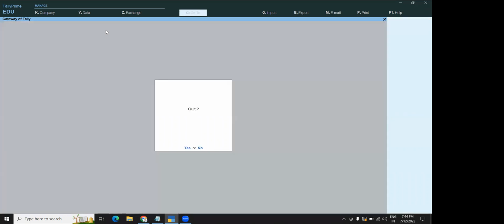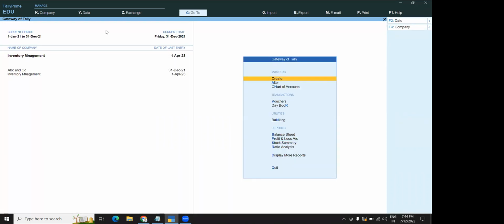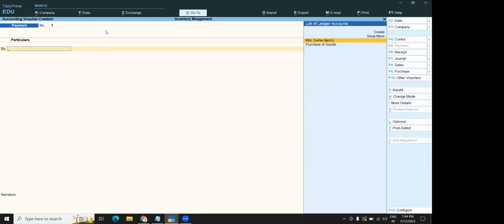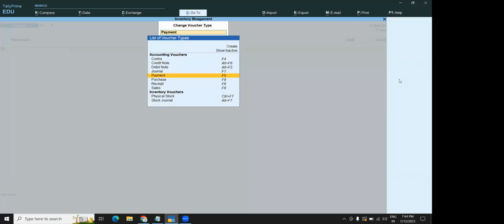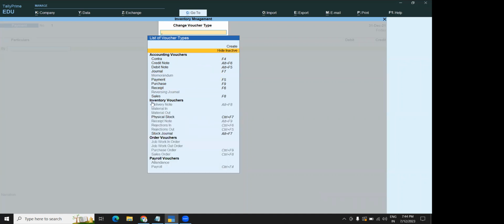Done. So today is a continuation of yesterday's class only. I'm doing it in the same company only, inventory management. So just come to our vouchers. Click on other vouchers. Here click on show inactive. If you click on show inactive, you can see inventory vouchers, all the vouchers in the inventory.